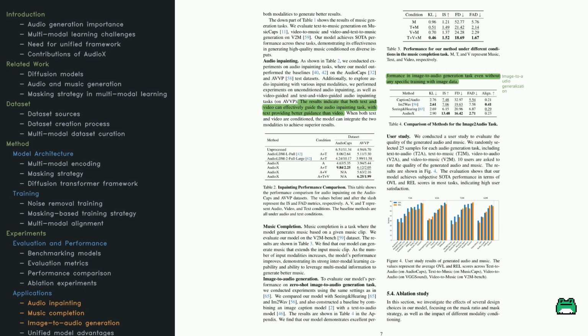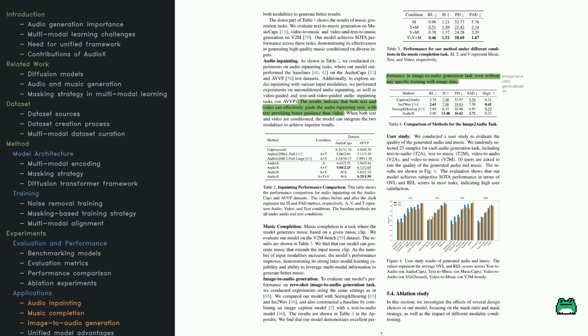For music completion, the challenge is to extend a snippet of music in a way that stays true to the original. Results improve when you add text or video cues, and if you combine all 3, text, video, and partial music, you see the best performance. It's a clear sign that the model can effectively merge different streams of information. Then there's image-to-audio generation, where the task is to produce sound effects based on a still image. Compared to other methods like seeing and hearing or IM2Wave, AudioX strikes a strong balance between realism and alignment with the visual content.